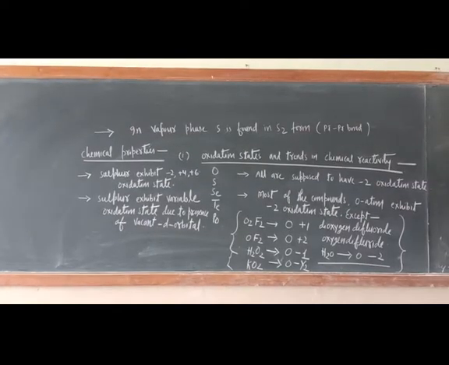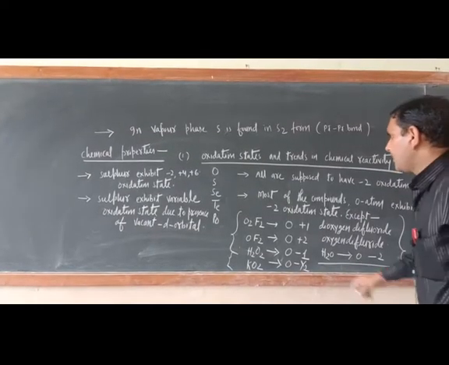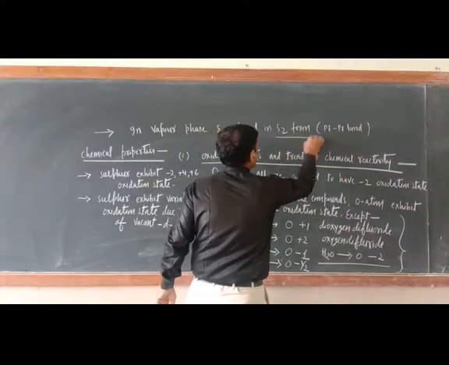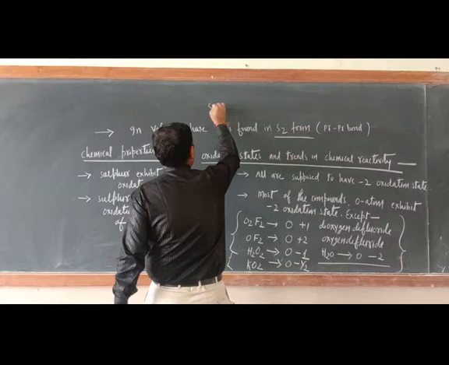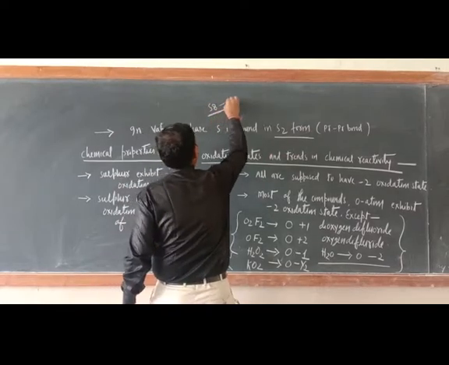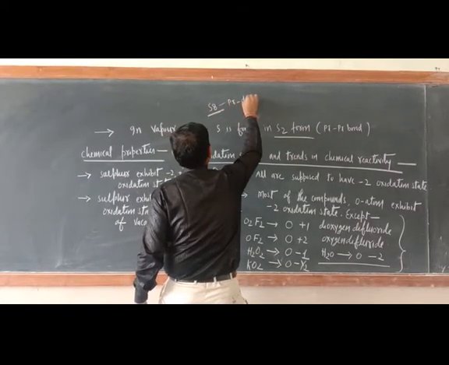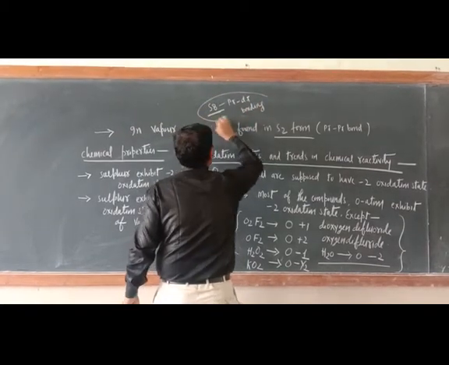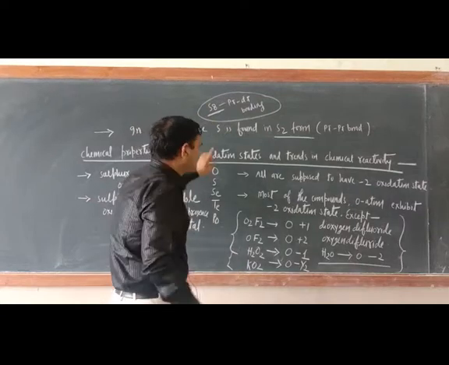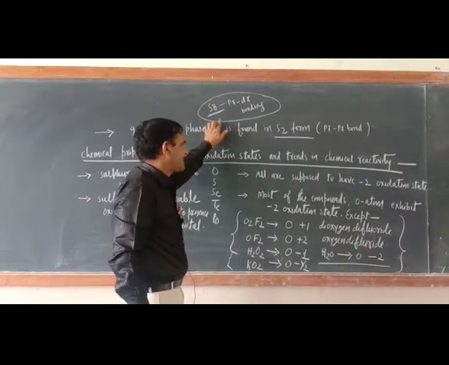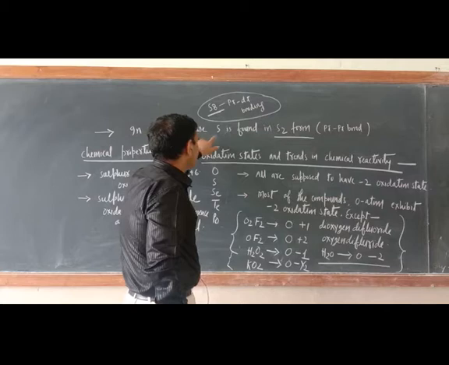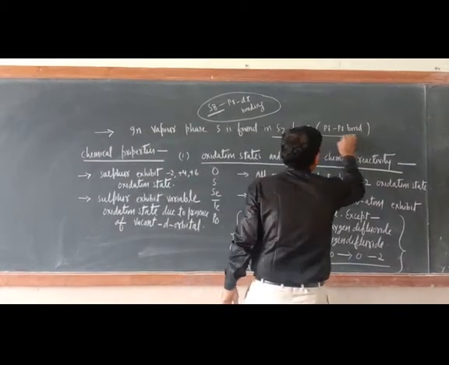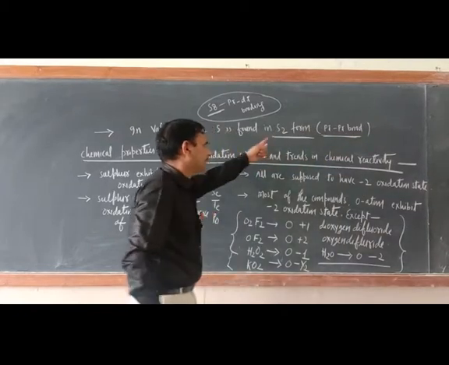So dear cadet, just see another question. In vapor phase, sulfur is found in S2 form. So in S8, what is there? p pi d pi bonding is there, in the sulfur atom. S8 has a puckered ring structure. But in vapor phase, sulfur is found in S2 form, that is, p pi p pi bonding is there in S2.